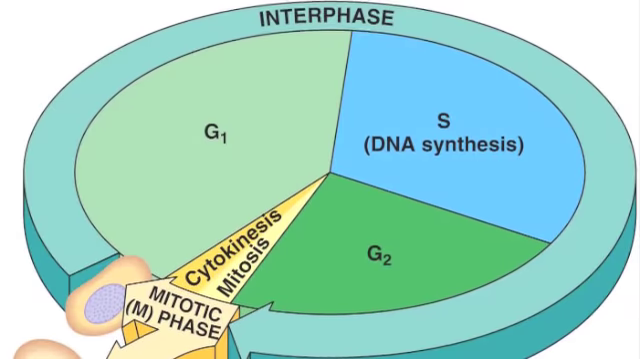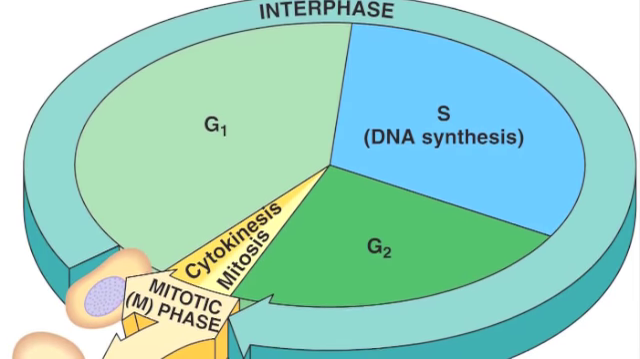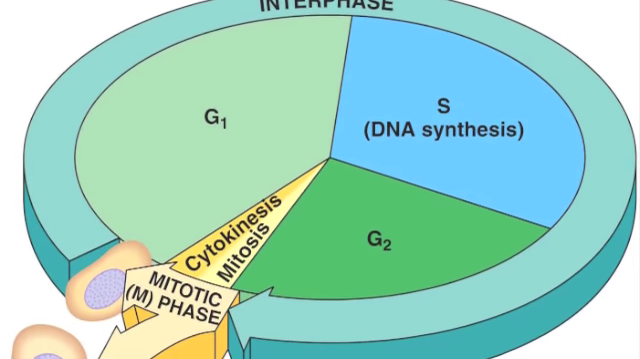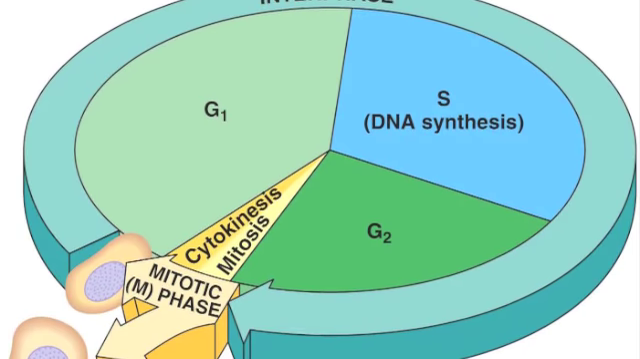The cell cycle is a series of events that takes place in a cell leading to its division and duplication. Interphase is the phase of the cell cycle in which the cell spends the majority of its time. It is divided into three stages: G1, S phase, and G2.